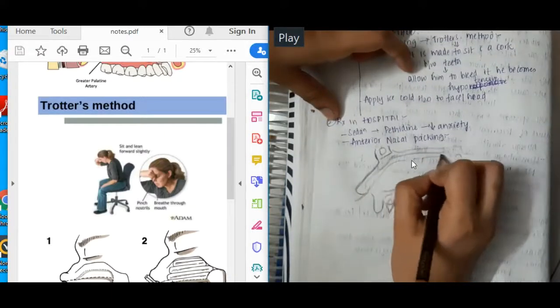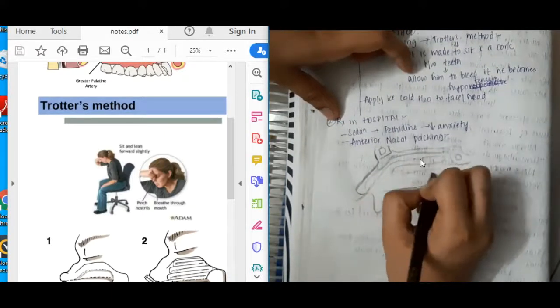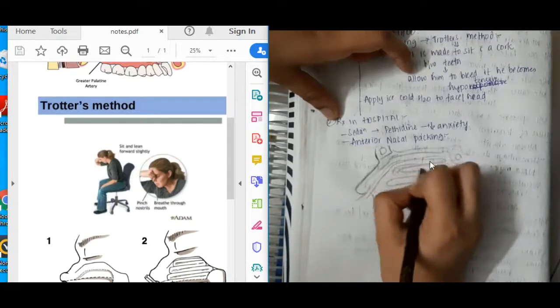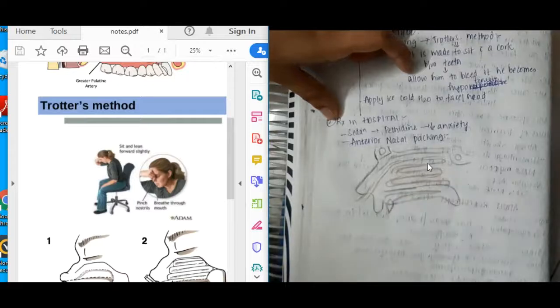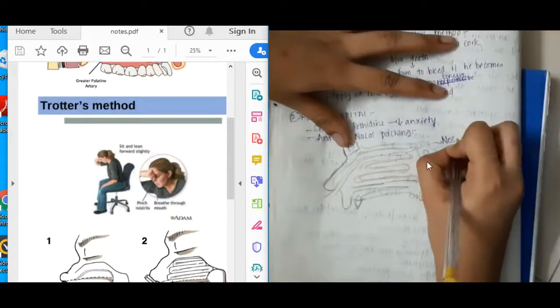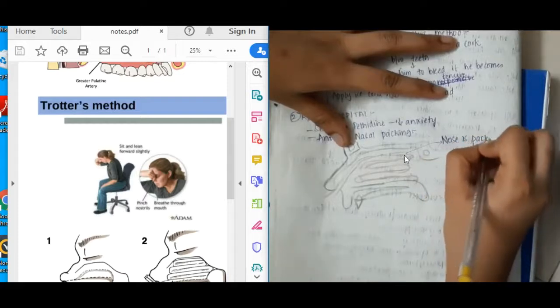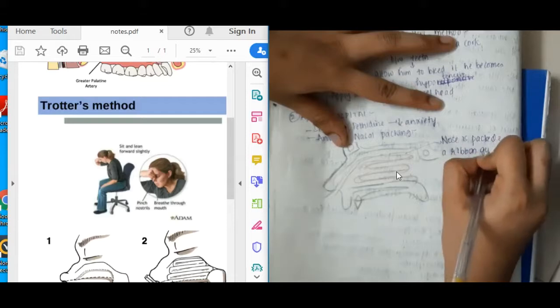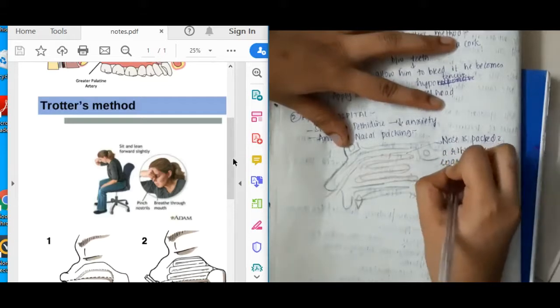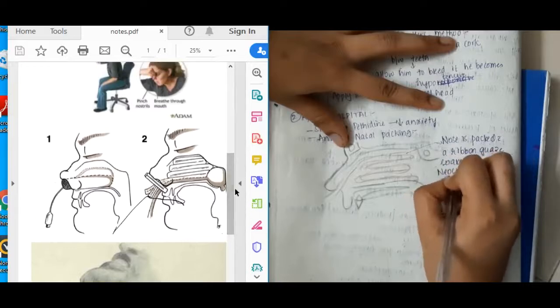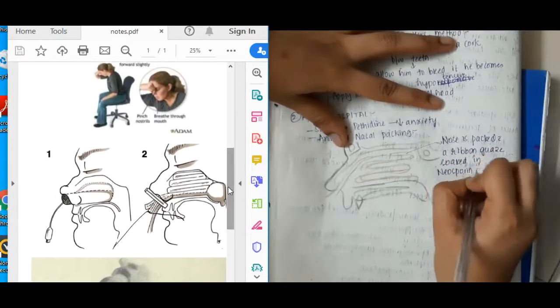through the anterior part of the nose, we will pass the rubber gauze which is soaked in Neosporin antiseptic cream for 24 to 48 hours. So this nose is packed using a rubber gauze soaked in Neosporin antiseptic cream for 24 to 48 hours.